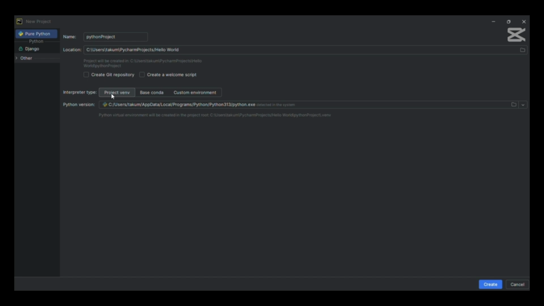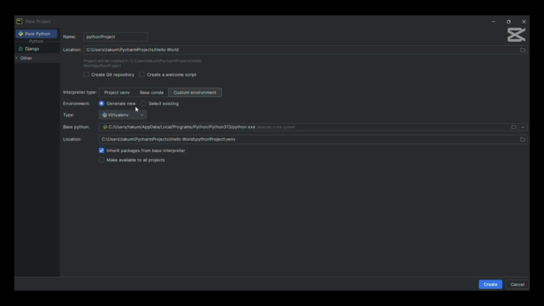And also, as I told you about the interpreter, if you open there, there are a lot of things you can do inside. You can customize it how you want, to generate a new one, how you want to fix the environment. It depends on you. But just go with the default, whatever I'm going with. You can go with the default option. You can set it the way you want.